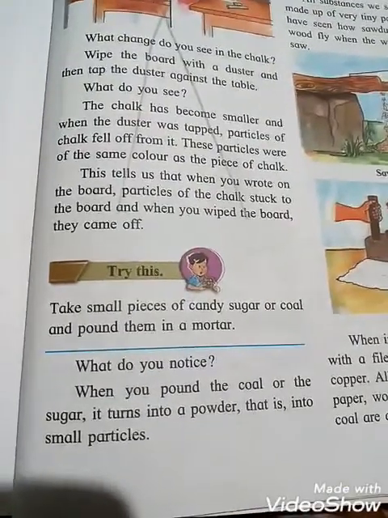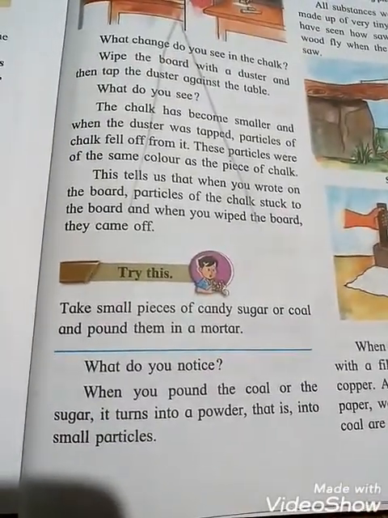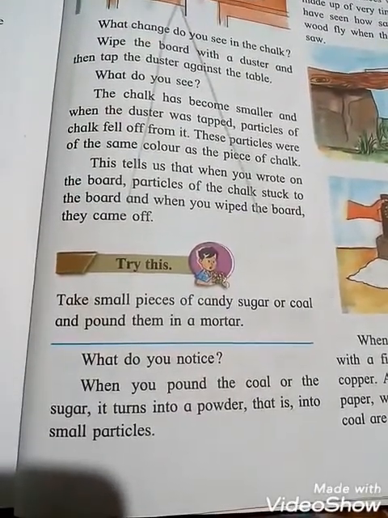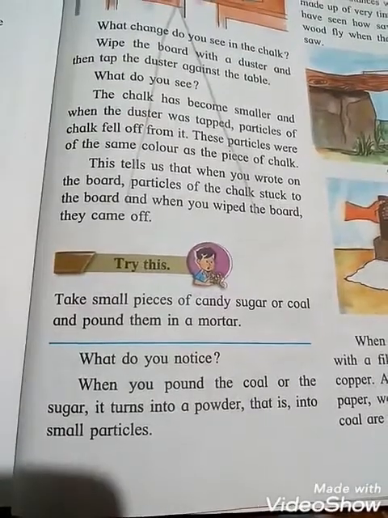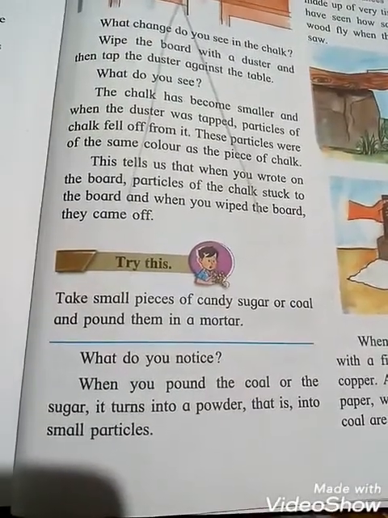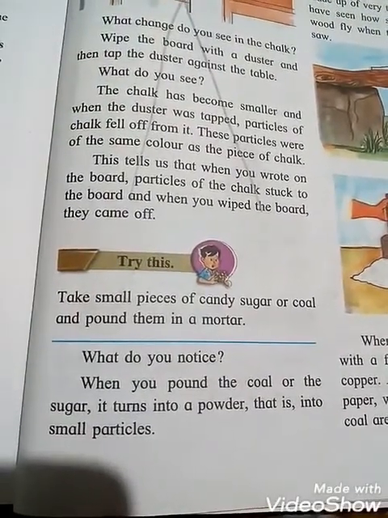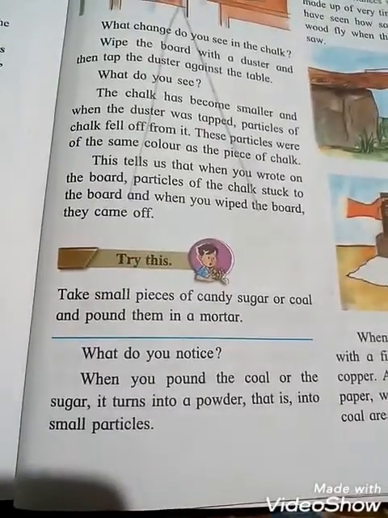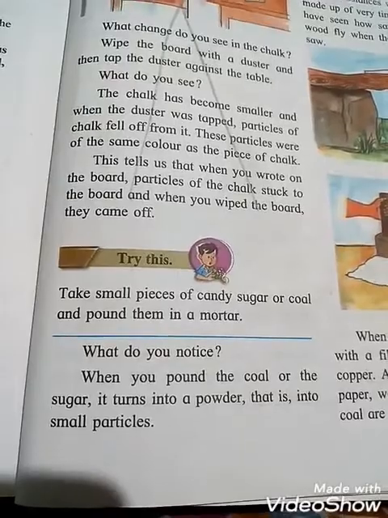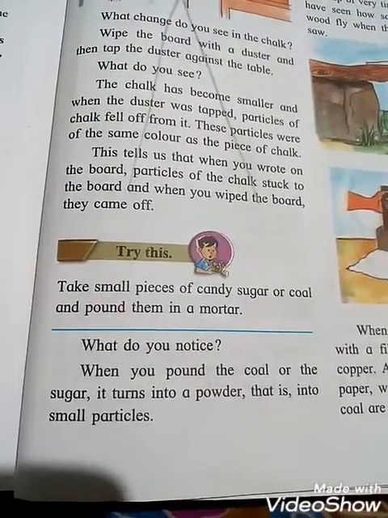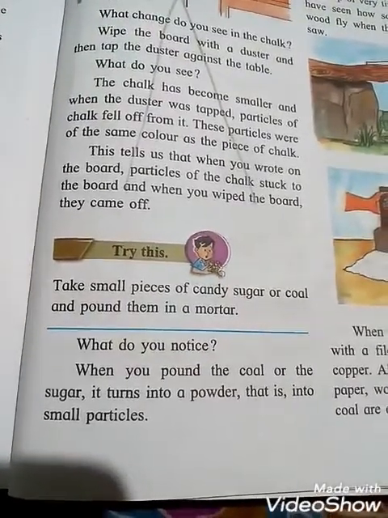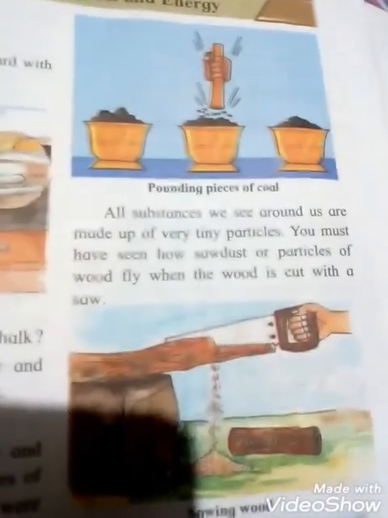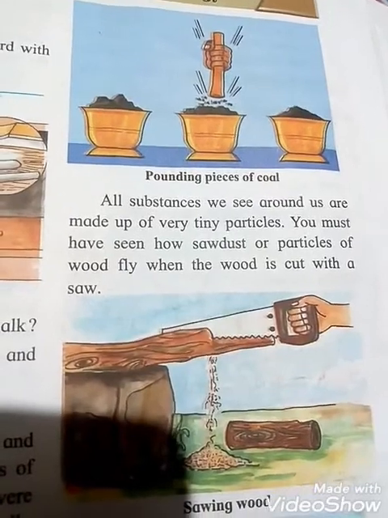Take a small piece of candy, sugar or coal and pound them in a mortar. What do you notice? When we pound the coal or the sugar, it turns into a powder, that is, into small particles. See the pictures, pounding pieces of coal.